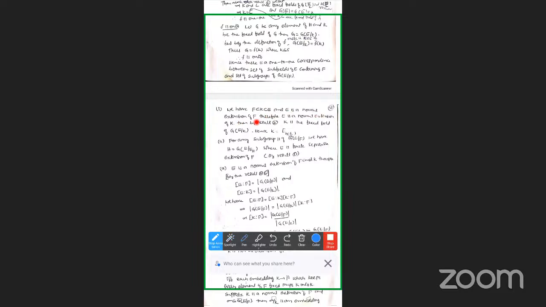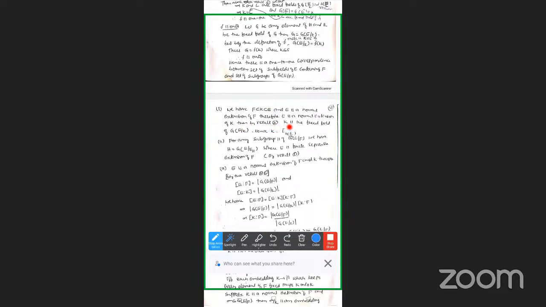So E is the normal extension of F. Since F is a subset of K, which is a subset of E, E is a normal extension of F, and therefore E is also a normal extension of K. That is, E is a normal extension of both F and K.